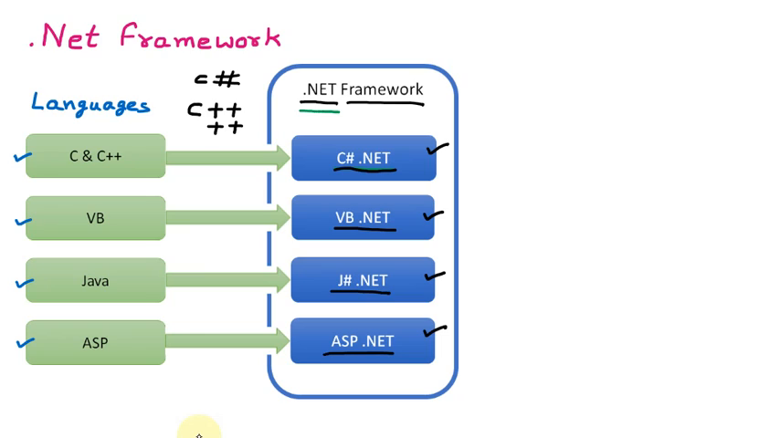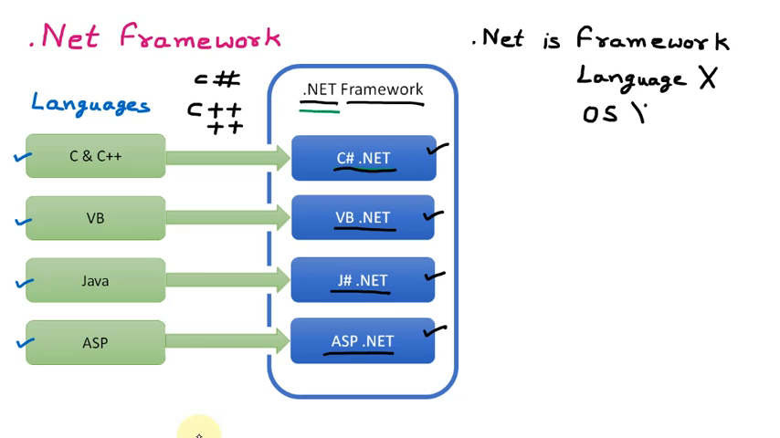So if somebody asks you what is .NET, .NET is a framework. .NET is not a language. And what are the languages inside the .NET framework? C#.NET, J#.NET, VB.NET, ASP.NET. So the answer should be very clear. So the first thing we noted from here is that .NET is a framework. If somebody says .NET is a language, simply say no, .NET is not a language. Or if somebody says .NET is an operating system, simply say no, .NET is not an operating system. So what is .NET? .NET is a framework, simply.